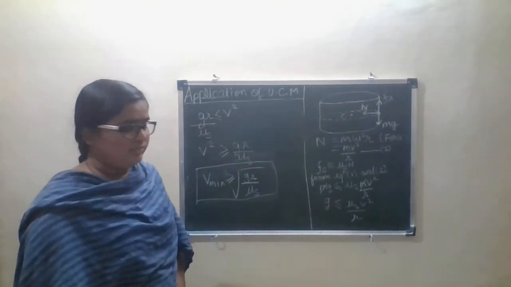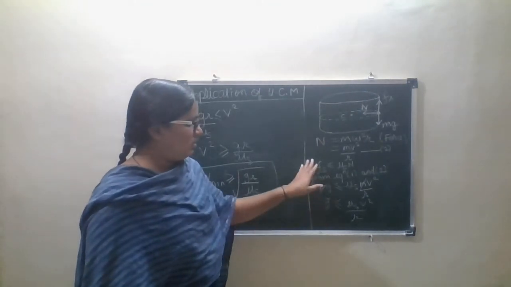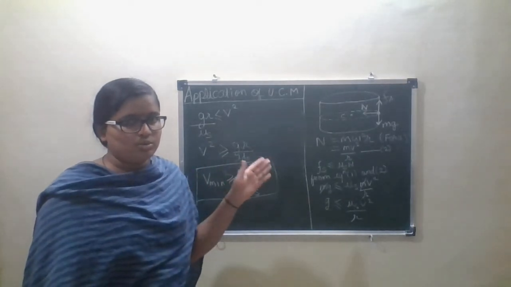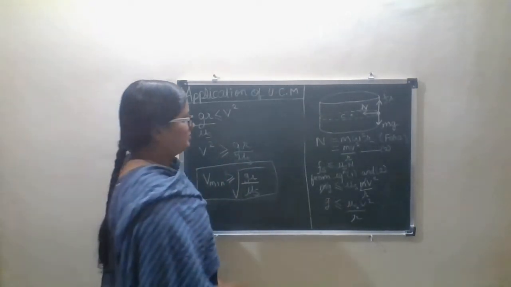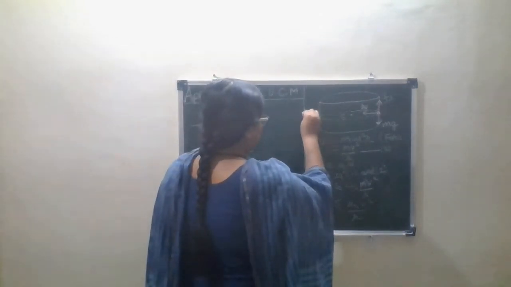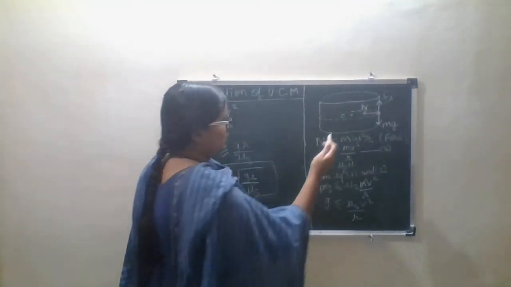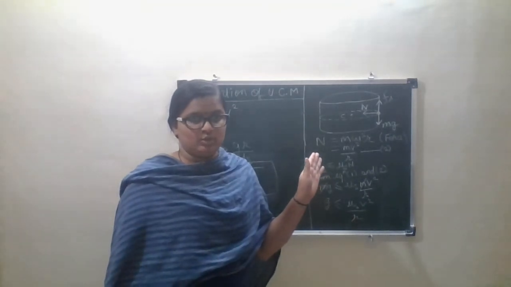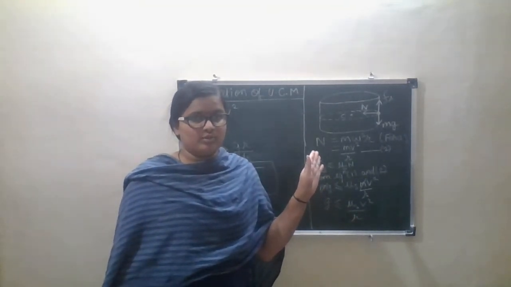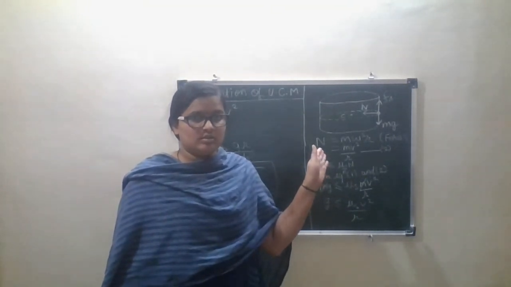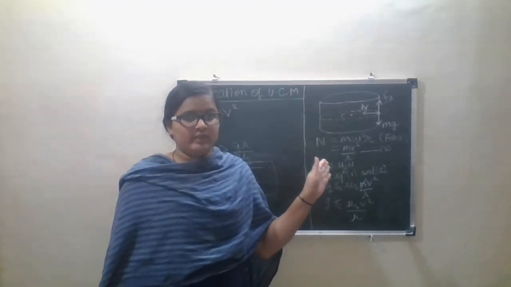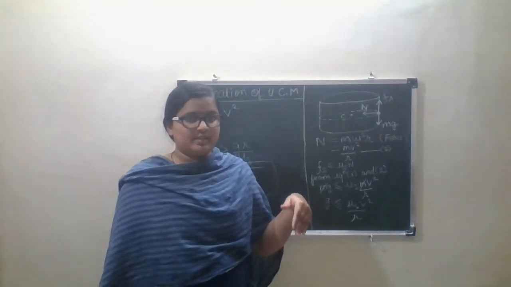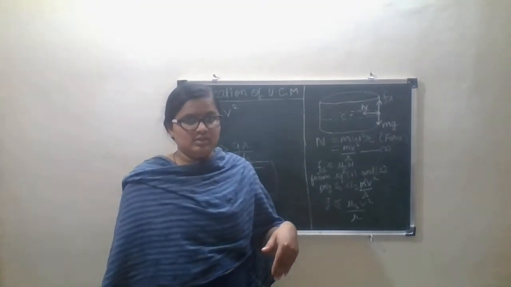Now once again we will go through what happens exactly here. How many forces are acting, we know that also. The normal reaction force is acting towards the center of the well, and the second force is mg, weight, acting downwards.